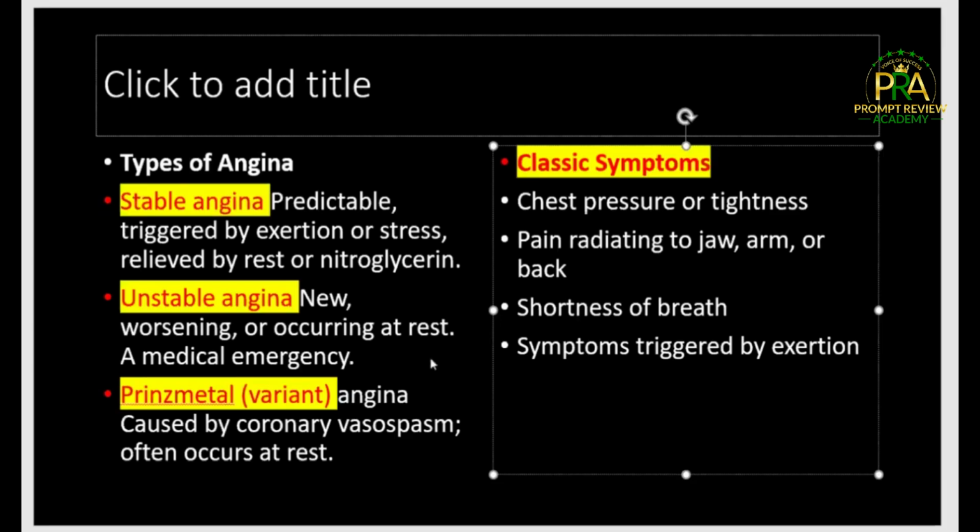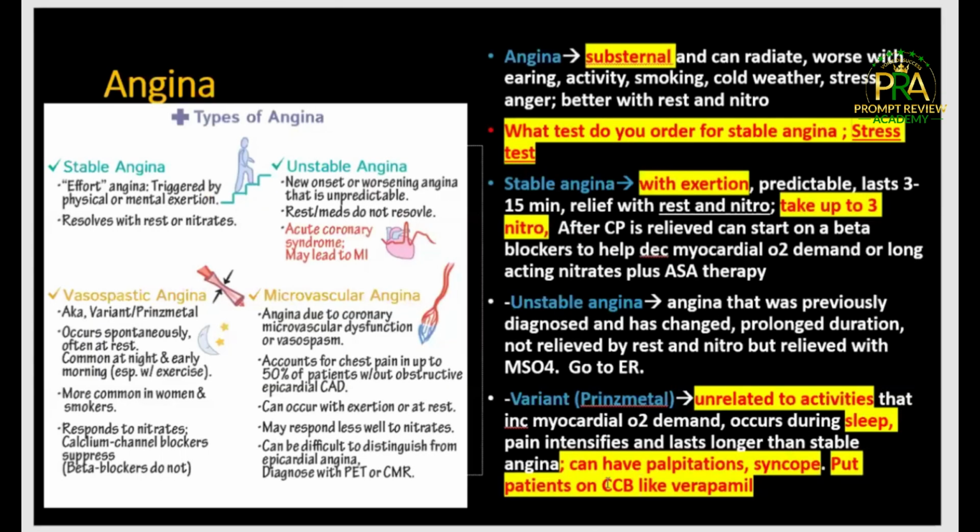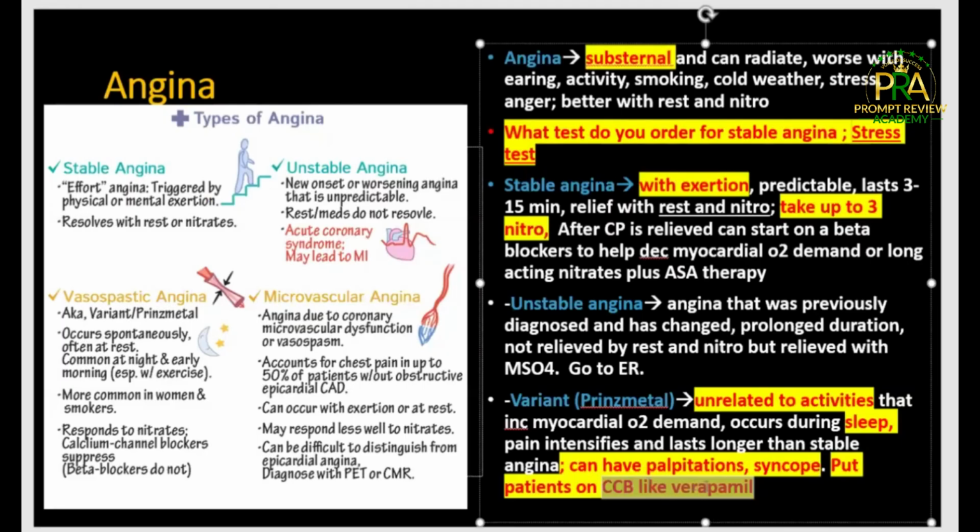Calcium channel blocker, especially for your Prinzmetal, because it's caused by what? It's caused by coronary vasospasm. I've highlighted that point so many times. So that one, which is the Prinzmetal, is right here. Calcium channel blocker, like verapamil. Unstable, they can go to ER. So very, very important. They can go to ER. So please know that.